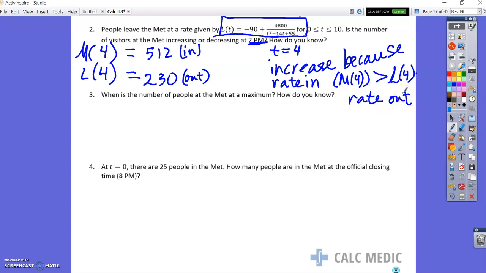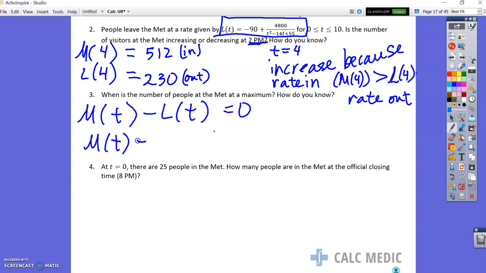All right. At what time are people at a maximum? Maximums occur when the rate is equal to 0. The rate will equal 0 when the number of people coming in minus the number of people leaving is equal to 0, which will happen when the two equations equal each other.